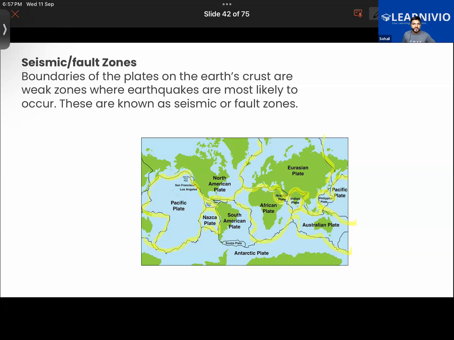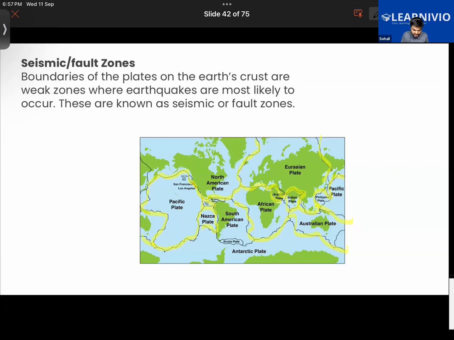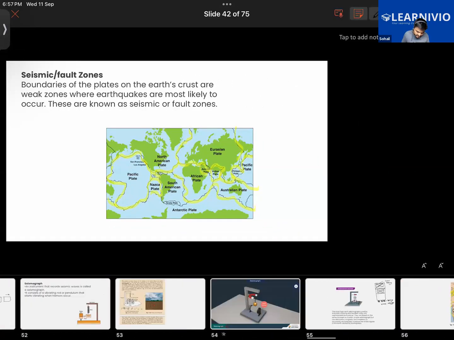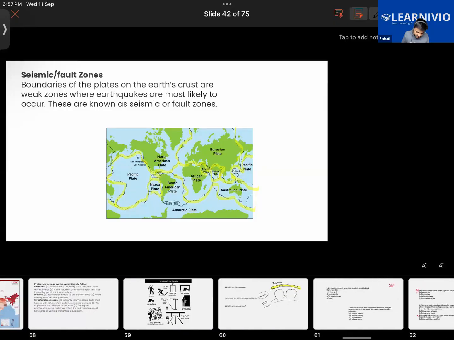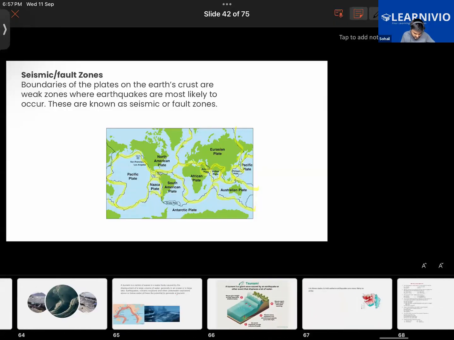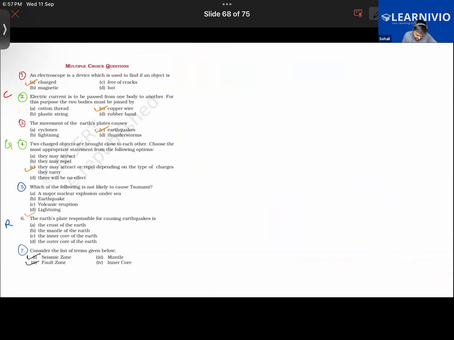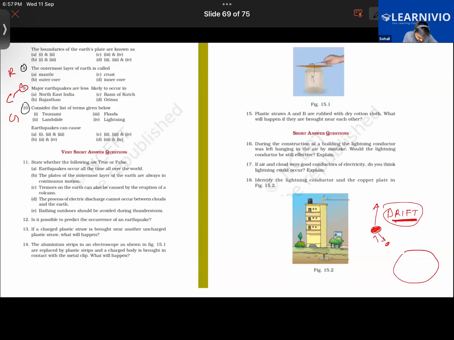Wherever two plates meet, that is called a seismic or fault zone. That is what the question was asking. Both terms are used wherever two plates meet. So the correct answer is first and second, option A. Now answer the next questions quickly.